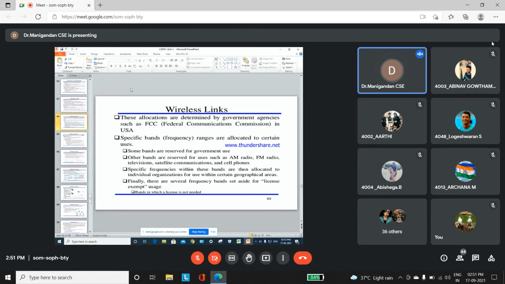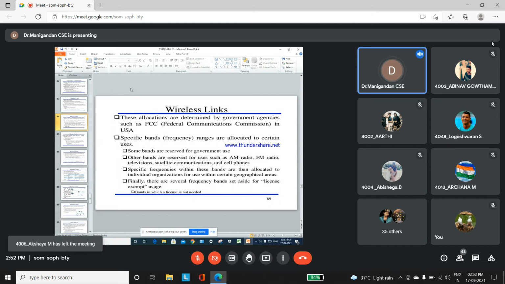These are undertaken by government organizations. The frequency used in a particular band can be used only by a particular organization or in some geographical area only.